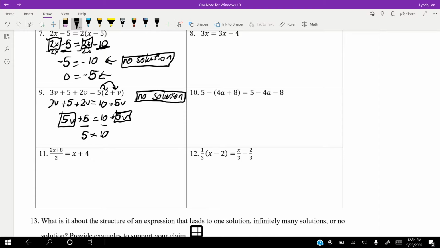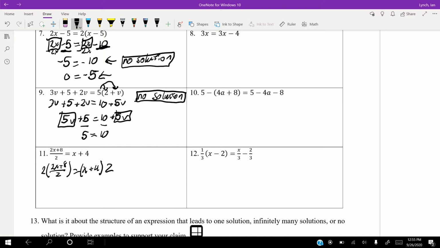So what I'm going to do is introduce distribution to clear that fraction. If I'm dividing by 2, I'm going to multiply by 2. So I'm going to get 2 times (2x plus 8)/2 equals x plus 4. And what I do to one side, I have to do to the other. Now, don't look at this 2x plus 8 as anything other than a single thing.